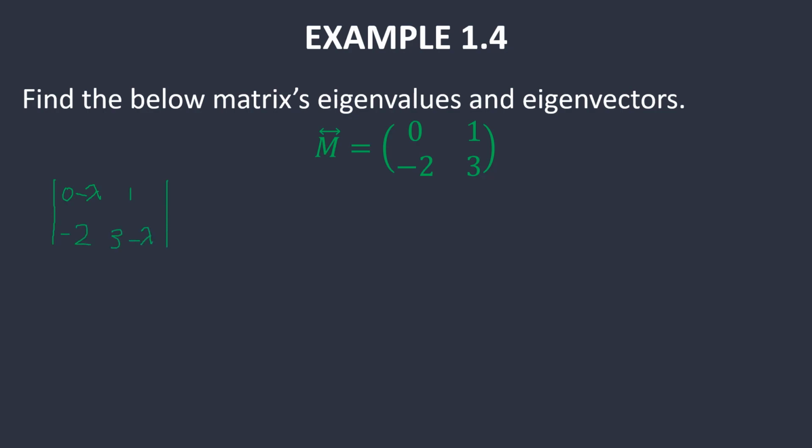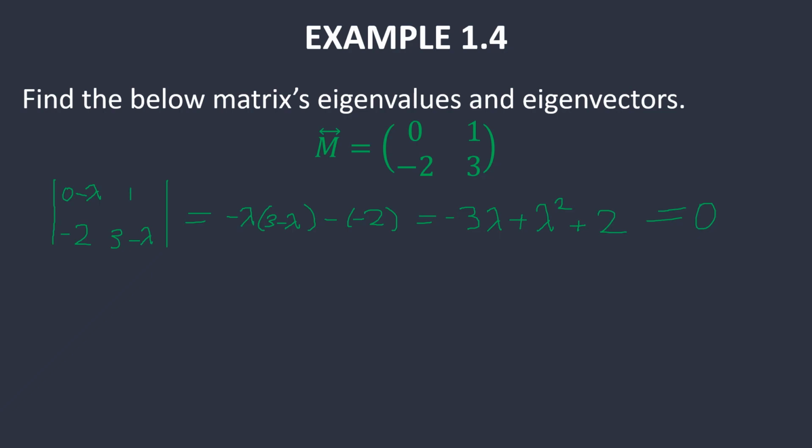To take the determinant of this, you have negative lambda times 3 minus lambda, and then minus negative 2 times 1, so you just have plus 2. So this is just going to be equal to negative 3 lambda plus lambda squared plus 2. And this, of course, would need to be set equal to 0 so that you can find the correct lambdas, the eigenvalues of the system.